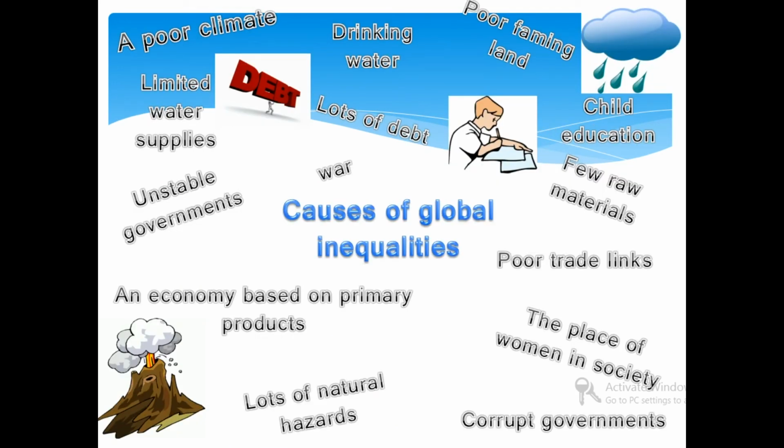So you will find that there are different causes of global inequalities: a poor climate, limited water supply, unstable government, wars, a lot of debt, lack of drinking water, poor farming land, poor child education, fewer materials, poor trade links, inequality in society, corrupt government, lots of natural hazards, and an economy primarily based on primary products.